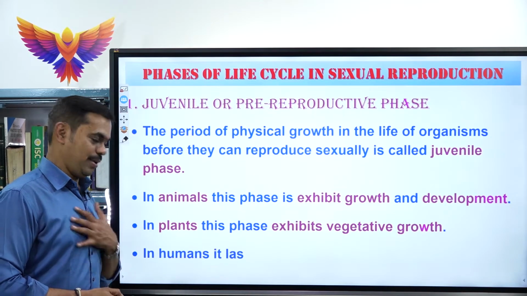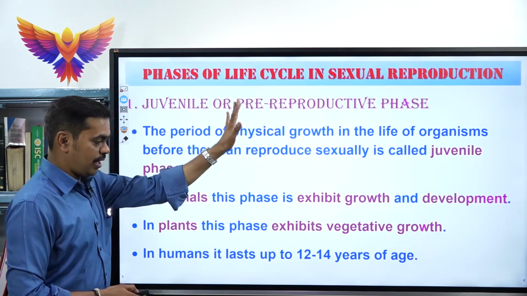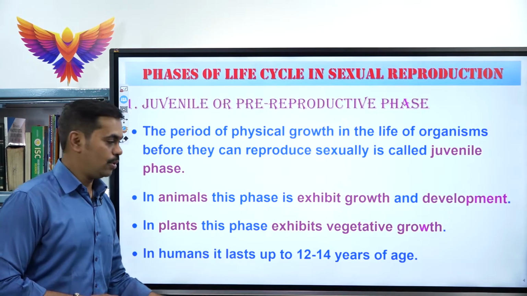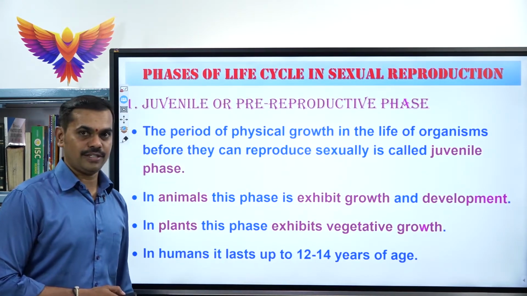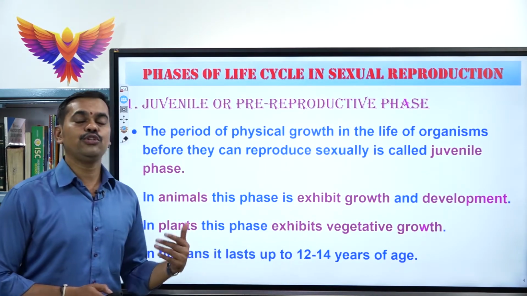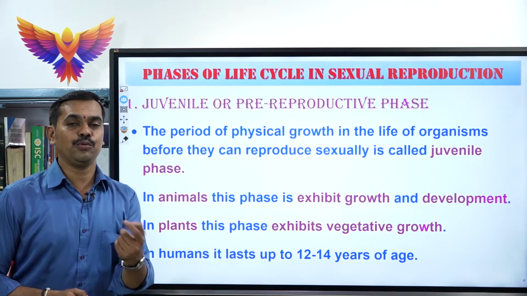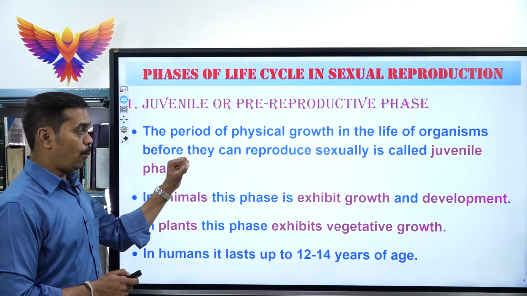But in human beings, the juvenile phase or pre-reproductive phase lasts up to 12 to 14 years of age, because after that, sexual maturity or puberty starts. So I hope you got this concept, a very important concept.